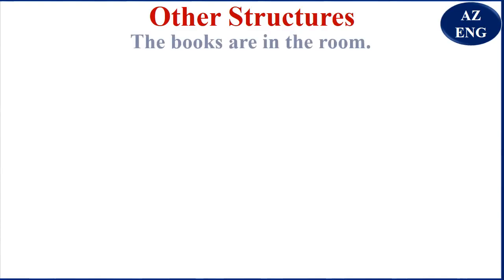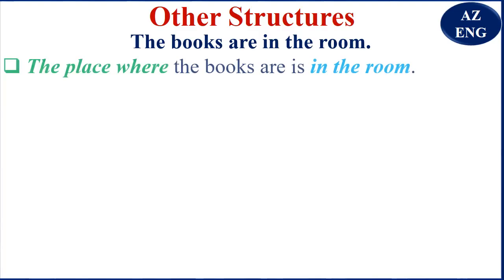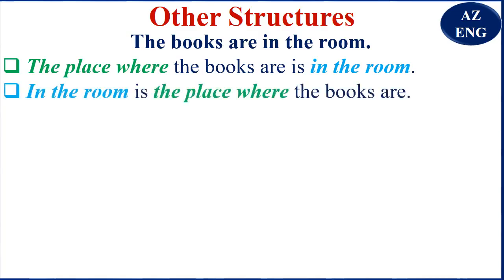Now here, it is other structures that we are going to use. For example, the books are in the room. So I say, the place where the books are is in the room. So you see the structure is different. This is not like the WH cleft sentence. In the room is the place where the books are.